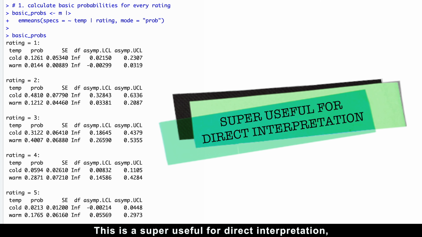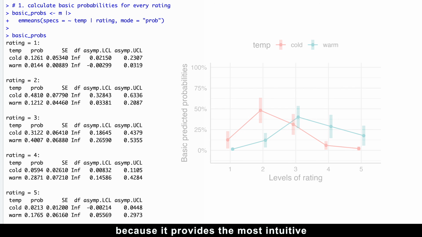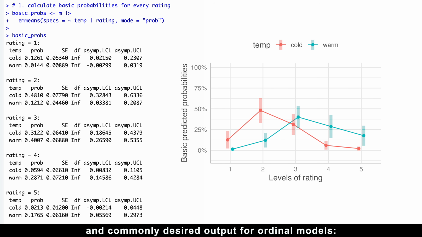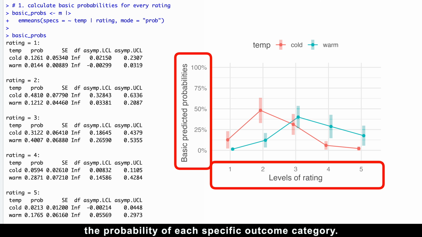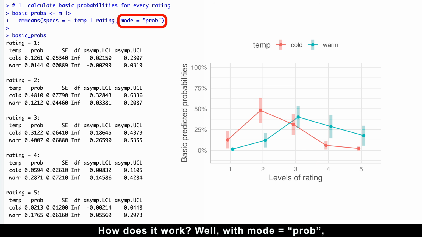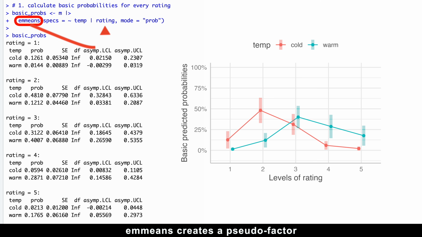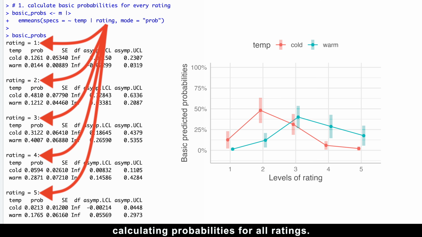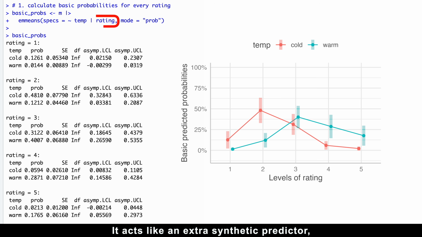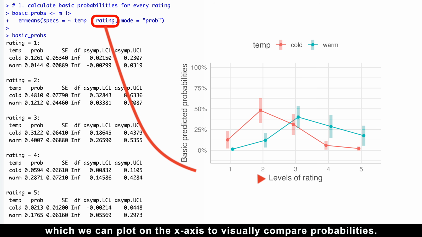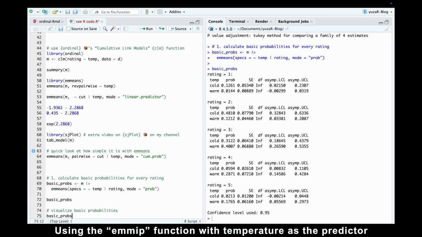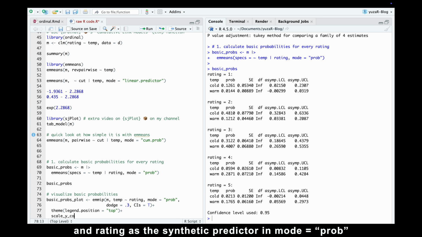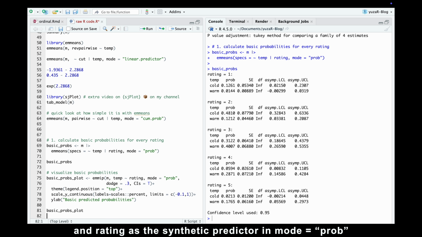This is super useful for direct interpretation, because it provides the most intuitive and commonly desired output for ordinal models, the probability for each specific outcome category. How does it work? Well, with mode equals prob, emmeans creates a pseudo factor named after the response variable rating, calculating probabilities for all ratings. It acts like an extra synthetic predictor, which we can plot on the x-axis to visually compare probabilities. Using the emmip function with temperature as a predictor and rating as the synthetic predictor in mode equals prob, visualizes